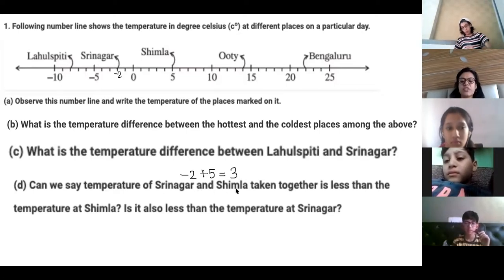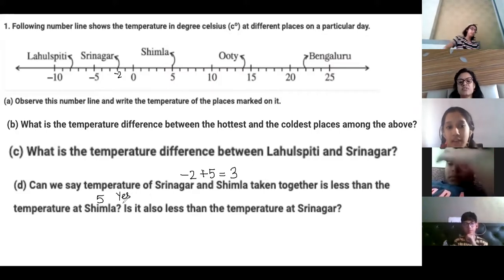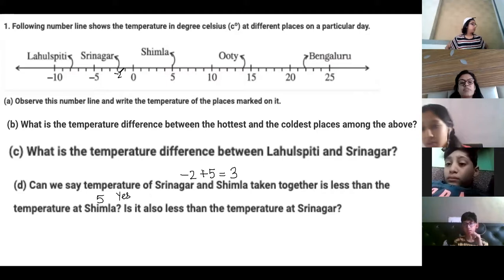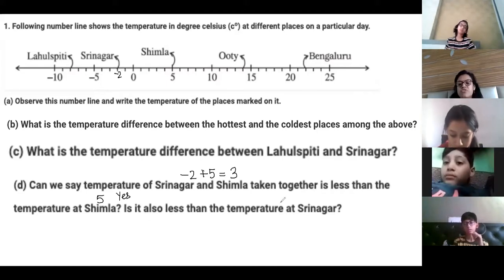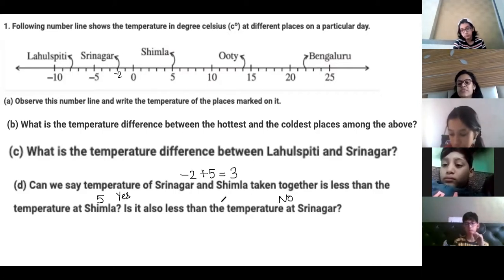So this is together, and then they have asked whether together is less than the temperature of Shimla. Yes, ma'am, it is less. Temperature at Shimla is minus 5 and the temperature together of Srinagar and Shimla is 3. Is it also less than the temperature of Srinagar? No, because the temperature of Srinagar is minus 2 and you are getting 3. So 3 is greater than minus 2. Is it clear, this question?